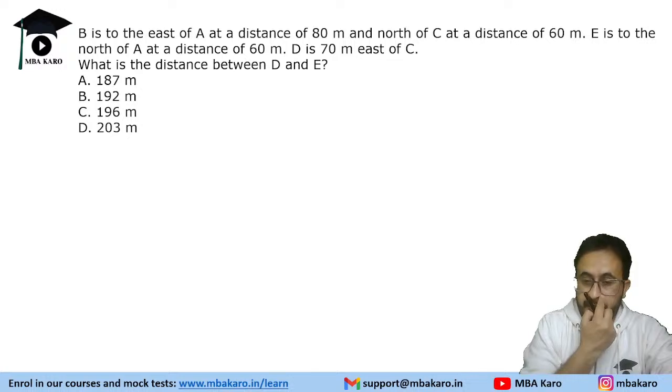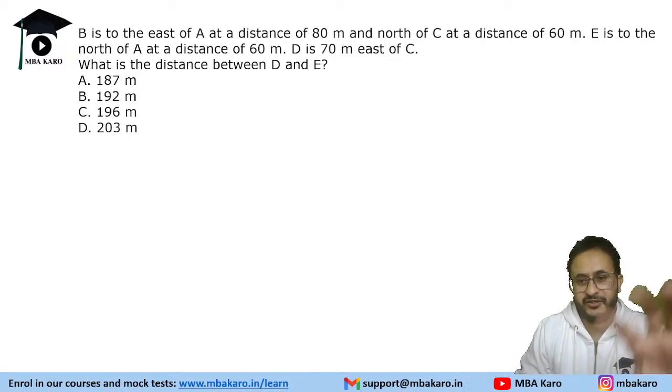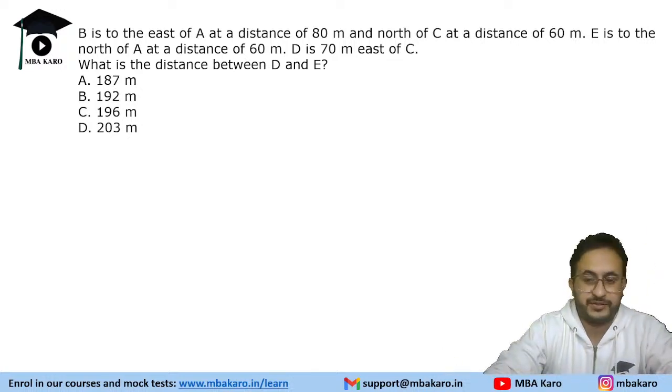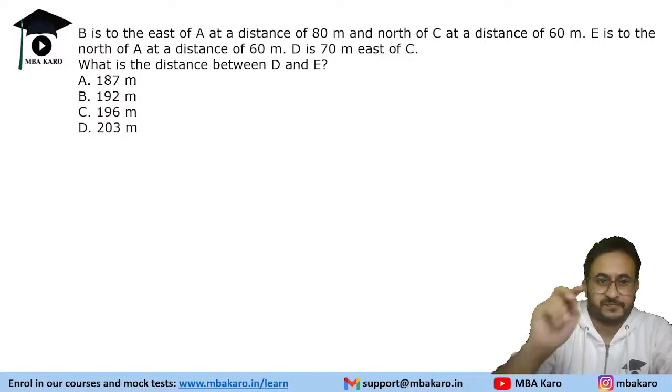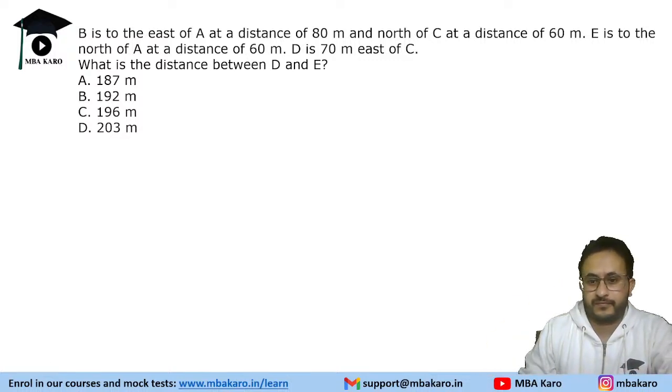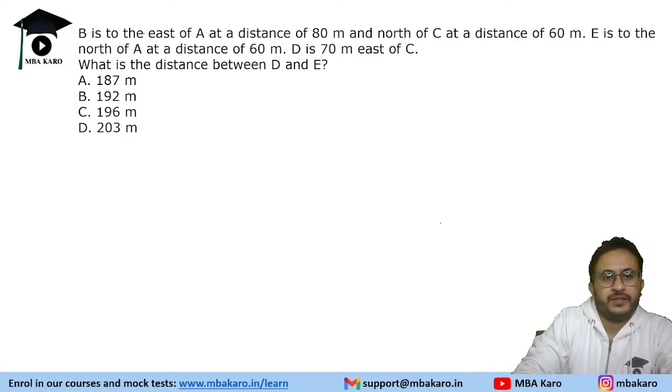So let's see this question. Has anyone calculated or does it look to be too calculation intensive? B is to the east of A at a distance of 80 meter. A is there. B is east at 80 meters and north of C.